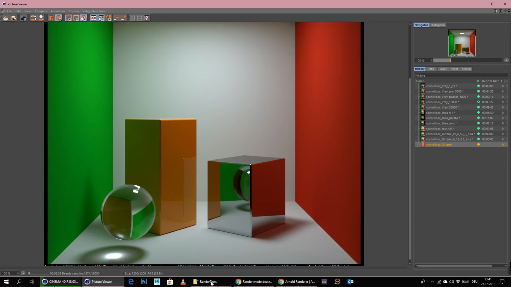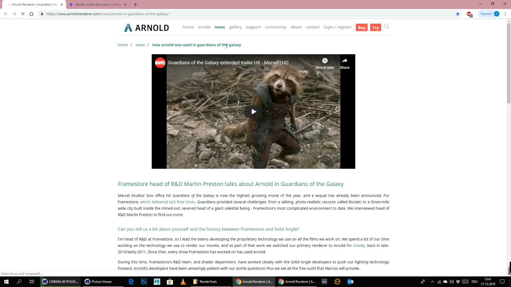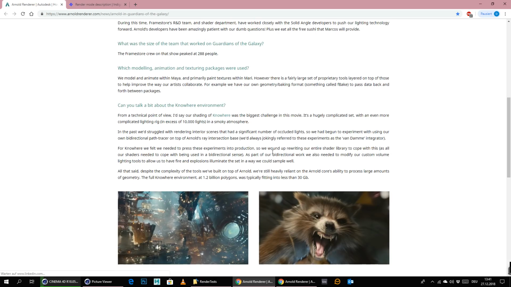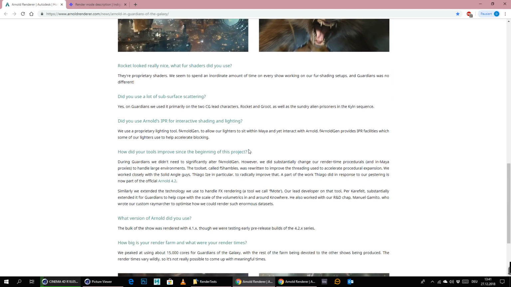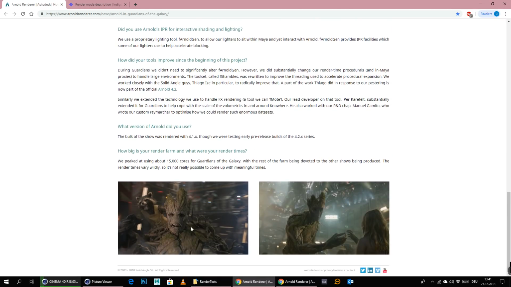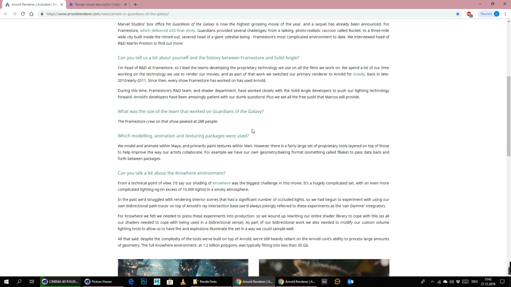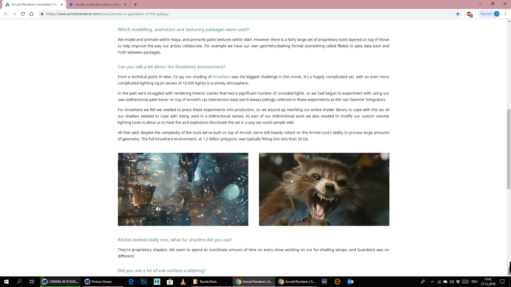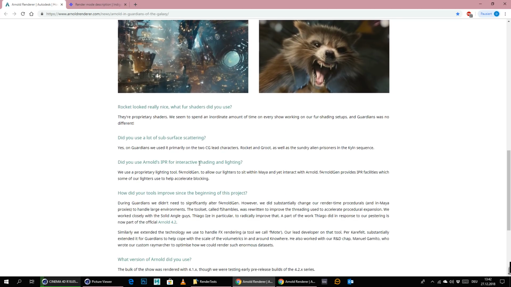And I also read an article where I think Framestore got interviewed for their work on Guardians of the Galaxy. They said they did use Arnold for almost all of their shots, but they had really big problems because Arnold is not, of course, a bidirectional path tracer. So it was kind of hard to do interior shots and stuff like that because it was taking so long. So they programmed their own, let me find this here.